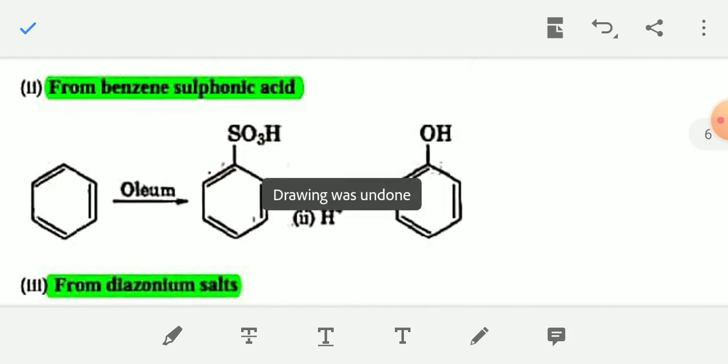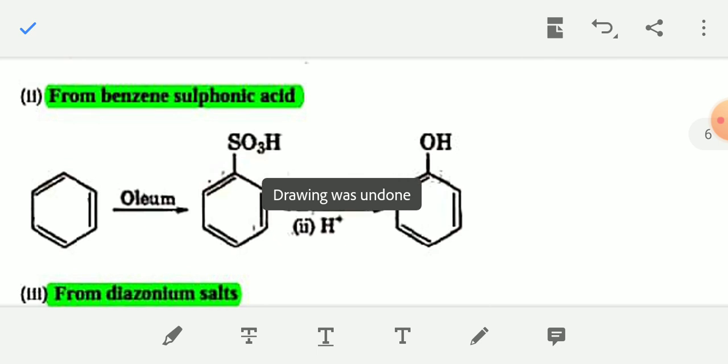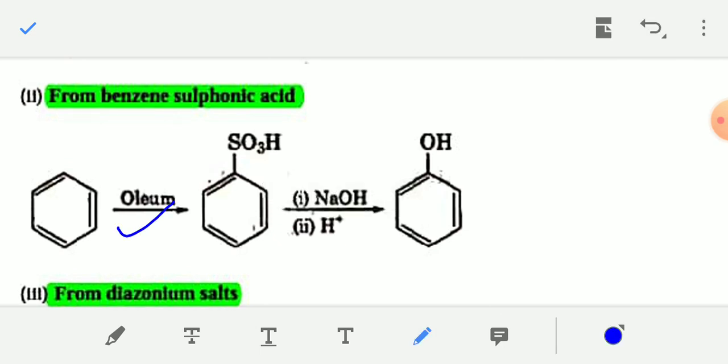Next step, from benzene sulfonic acid. When benzene reacts with oleum, concentrated sulfuric acid, the formula of oleum is H2S2O7. When H2SO4 reacts with SO3, then oleum is formed. So when benzene reacts with oleum, in the first step the product is benzene sulfonic acid. The SO3H group is present in the benzene ring. If the SO3H group is present in the benzene ring, then the name of the compound is benzene sulfonic acid.